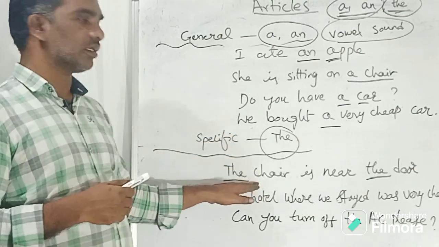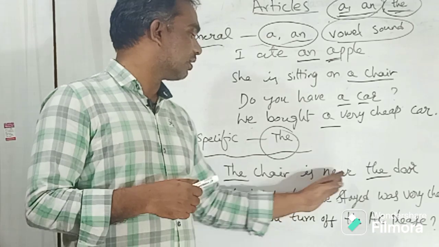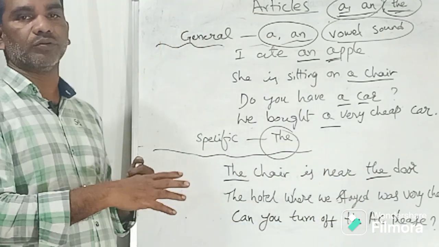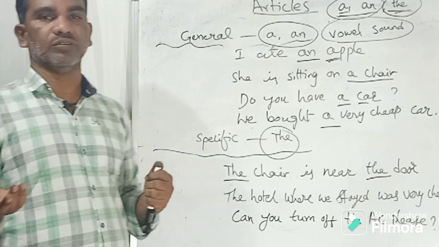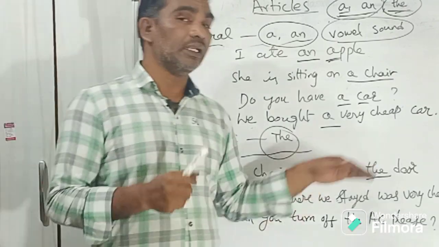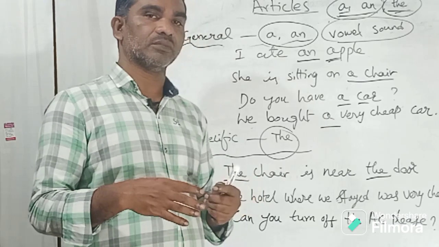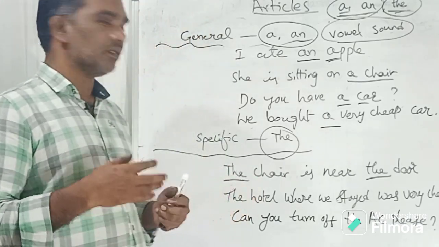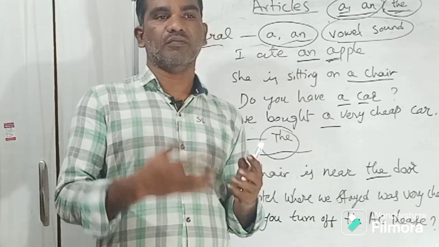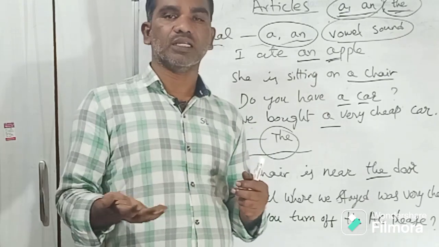Then the chair near the door. The door is a particular door, not anyone's door. So at least the listener knows that, okay? For example, sometimes I ask my wife, where is the money?